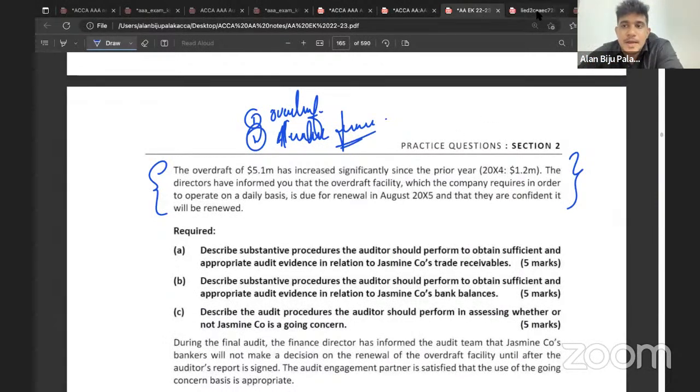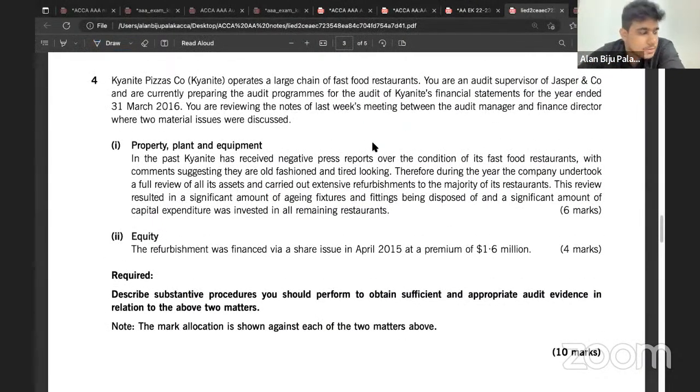Okay. And finally, please do one thing. Please read this particular requirement and then this scenario. Describe the substantive procedure you should perform to obtain sufficient appropriate audit evidence in relation to the above two matters. Just go through the above two matters.